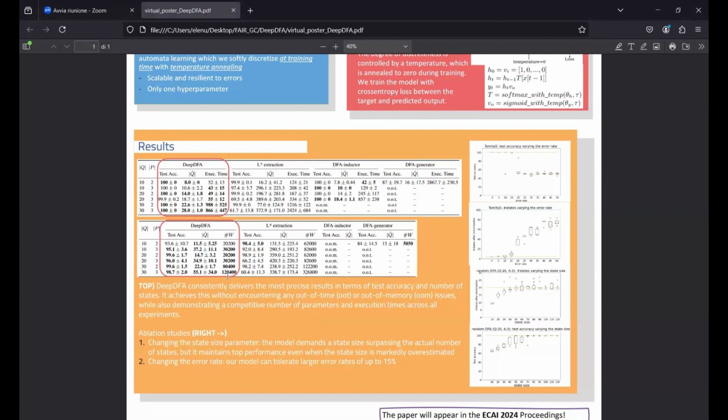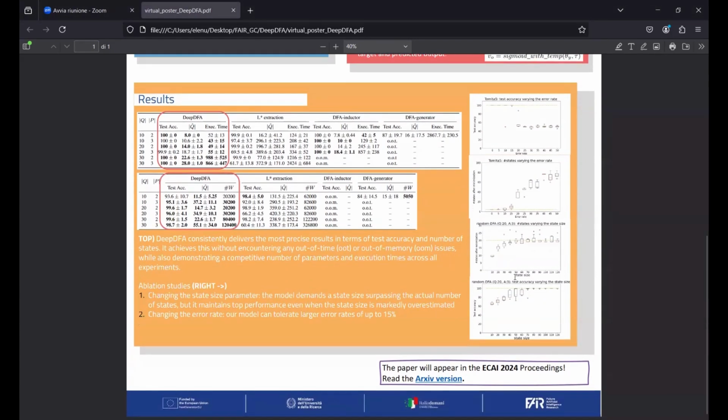On the right, we show some ablation studies. It can tolerate an error rate in the dataset of up to 15%. Another ablation study is the fine-tuning of the state space. And as you see here, the model demands a state size that is bigger than the actual number of states, but it maintains top performance even if the state size set in the model is very big, so it is markedly overestimated.